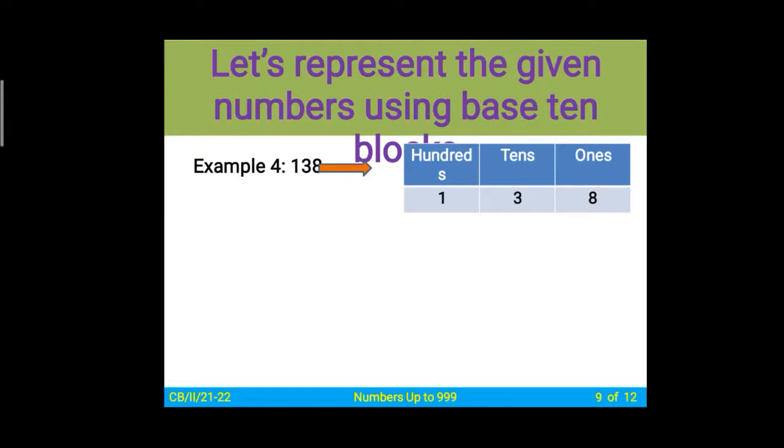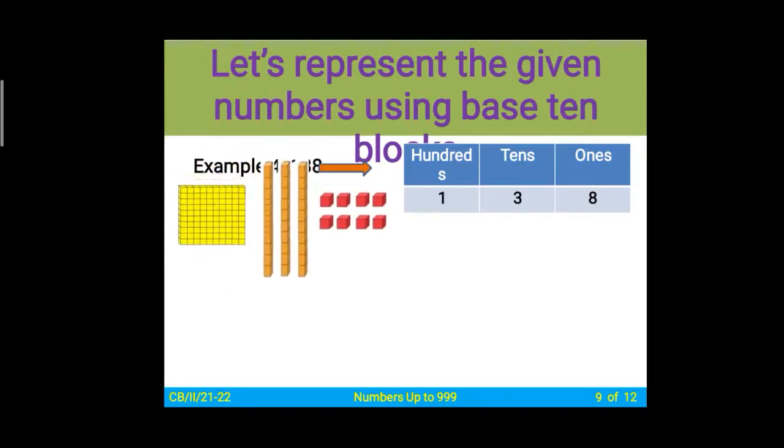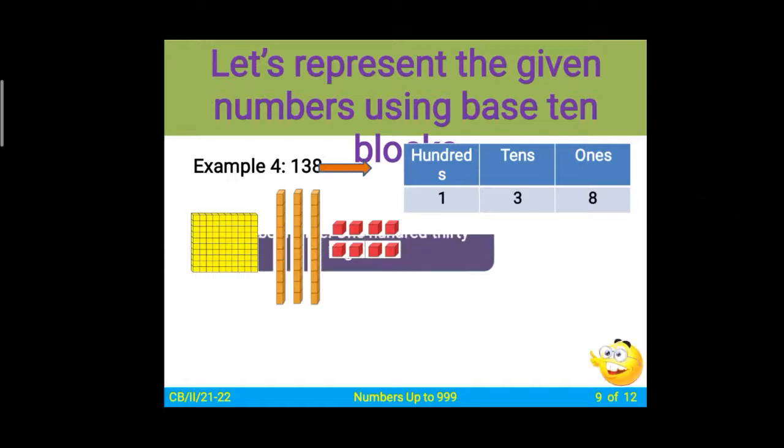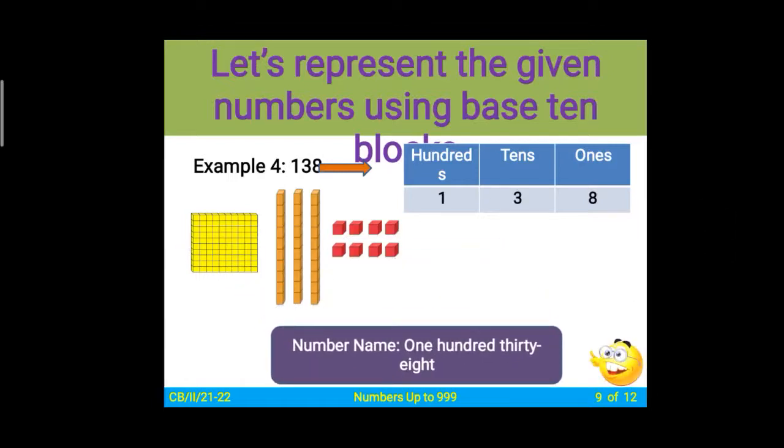Next, 138. On the ones there are 8 blocks, on the tens there are 3 blocks, and on the hundreds there is only 1 block. Hundreds means yellow, tens means orange, and ones means red blocks. Pause the video and count the blocks. So the name is 138.